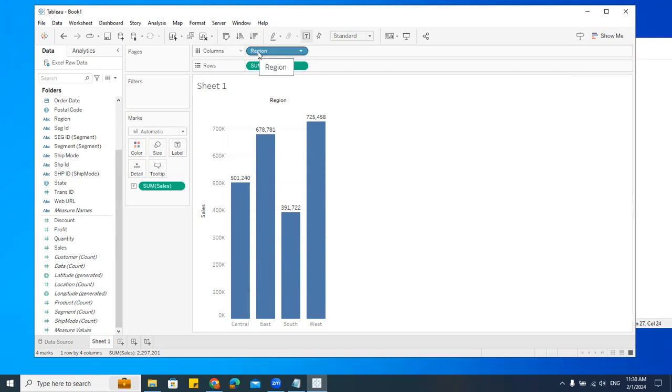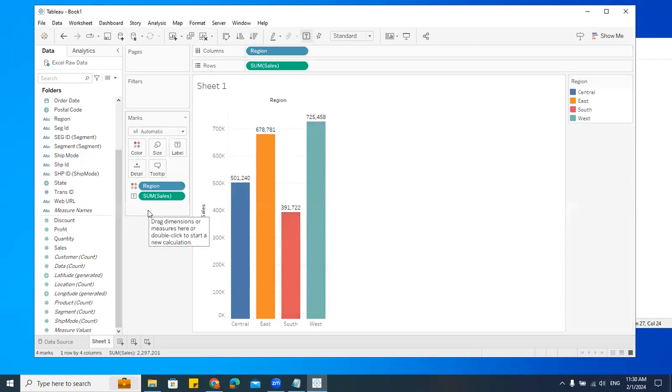Here I have this region. Let me take this region and I'll put it in color. Can you see that? Different colors for each region. Understood? So we can use these options here. This is called marks. And these are called pills, where we just drag and drop the columns. They are called pills, P-I-L-L-S.